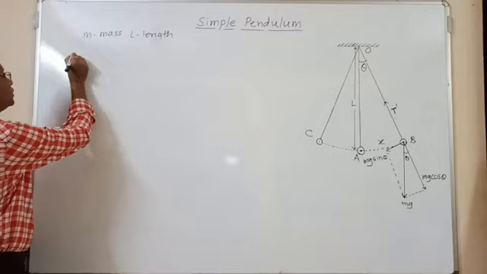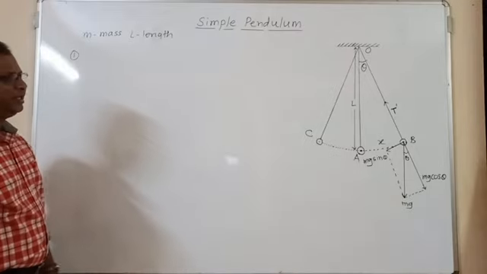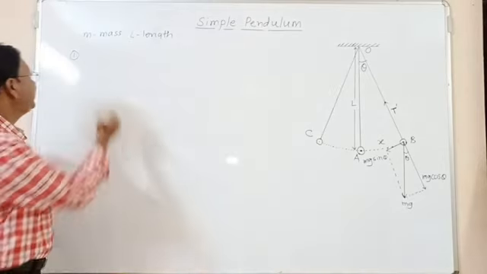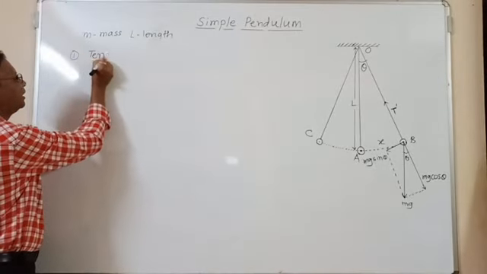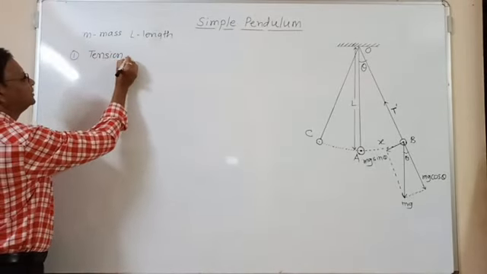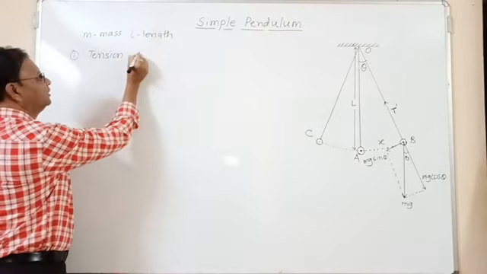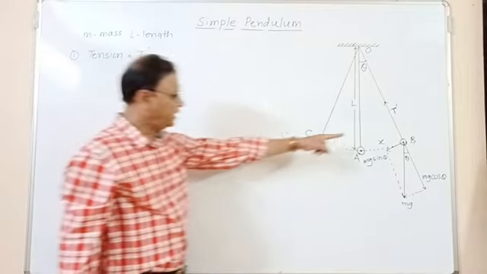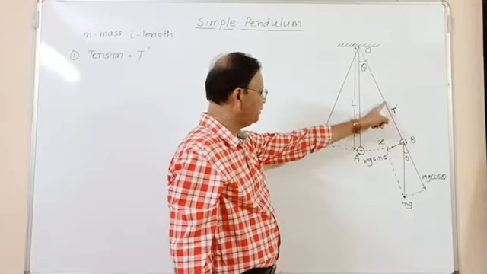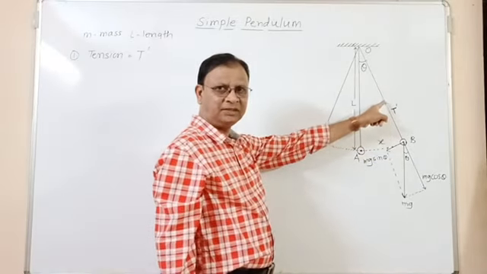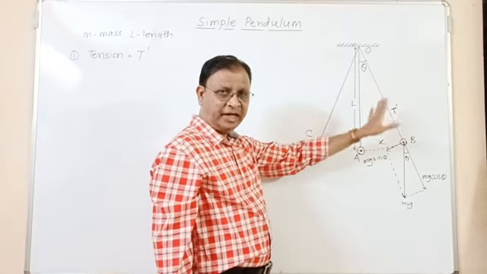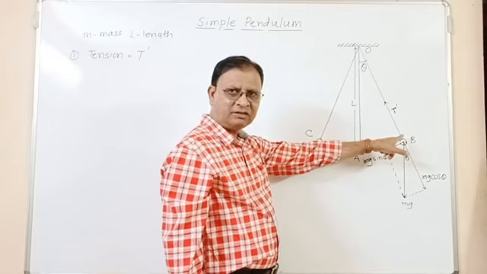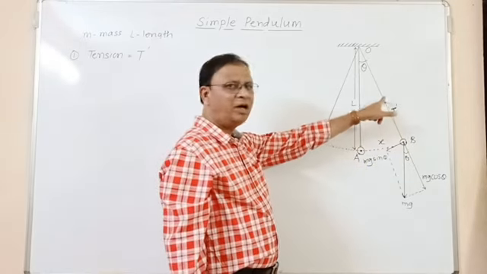The first force acting on this pendulum is the tension in the string, that is T dash, and that tension is directed towards the point of suspension.